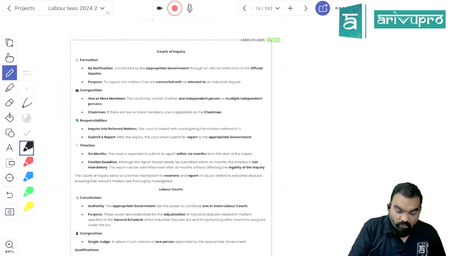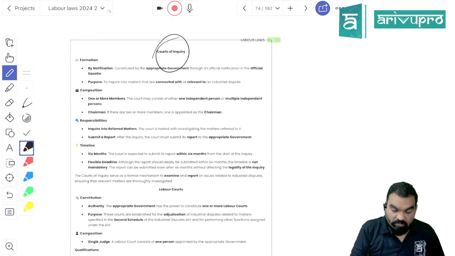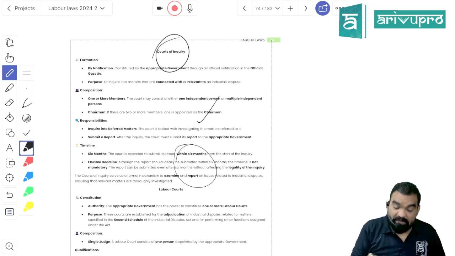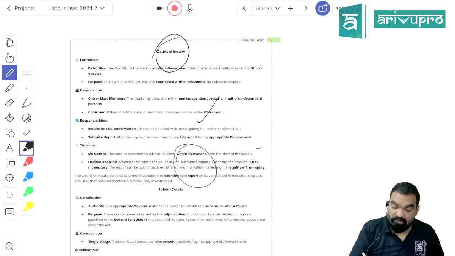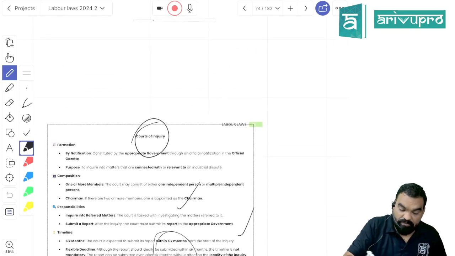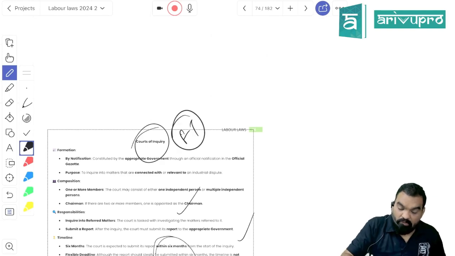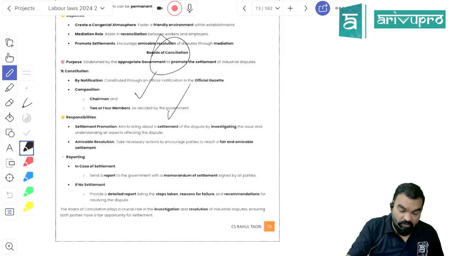Then court of inquiry is a proper court headed by a chairman having judicial background, and they have to investigate the matter and submit their report within the period of 6 months. So it is going to be a fast track court, okay?